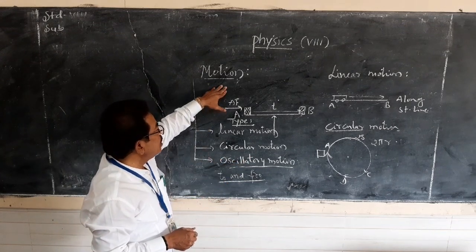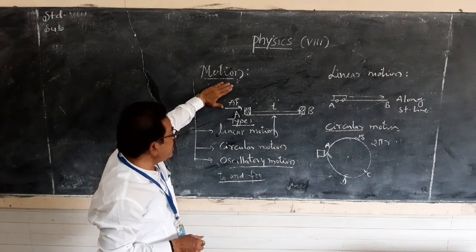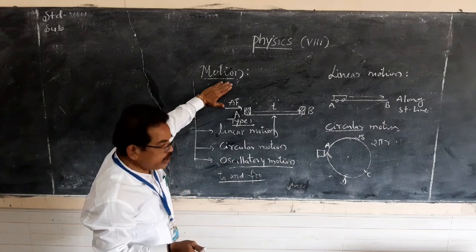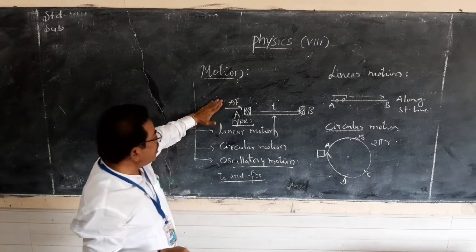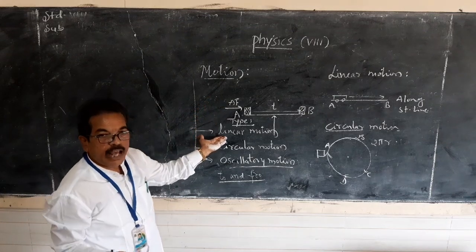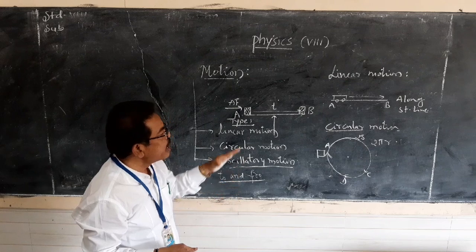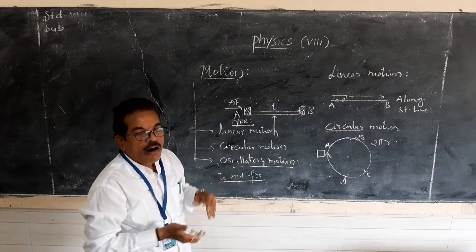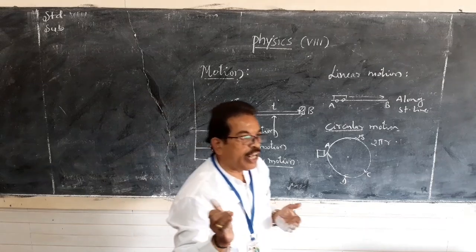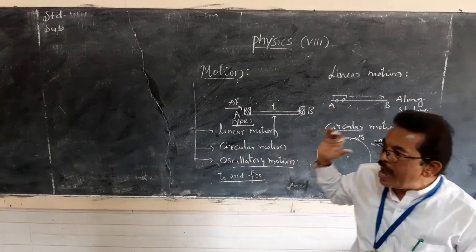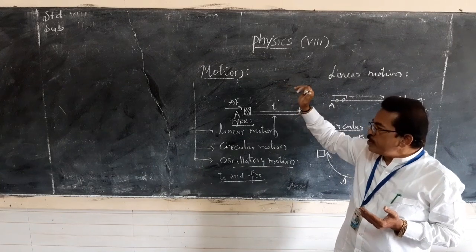So, students, you know the basic concept of this motion, that is we have to define the motion, we have to classify the motion. Already we have classified, that is types of motion are the linear motion, circular motion, oscillatory motion. Then I have defined all the three types along with the example. You need to study these as a basic concept of motion.